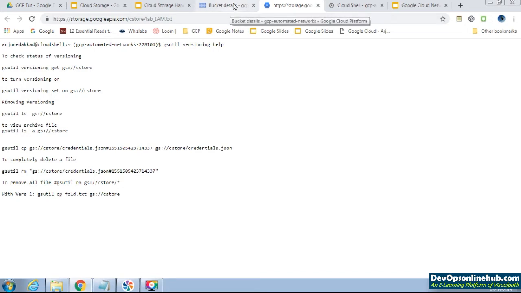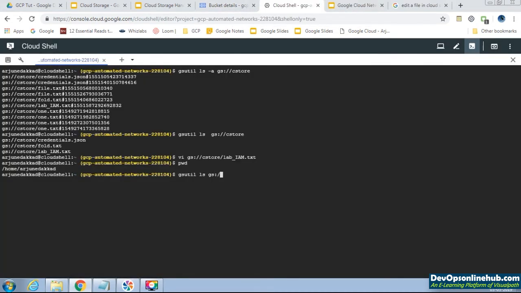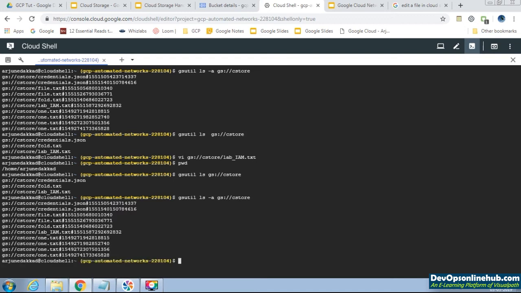Now we will edit that file, this is the new content. Then list our archival list, ls -a gs://cstore. See, we have one archive version of lab.iam.txt.